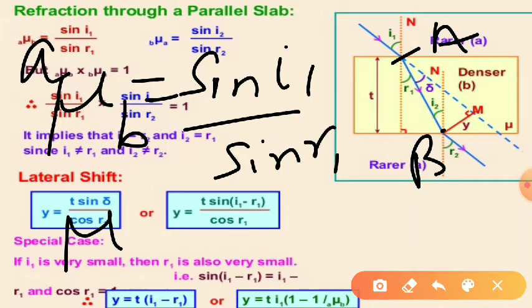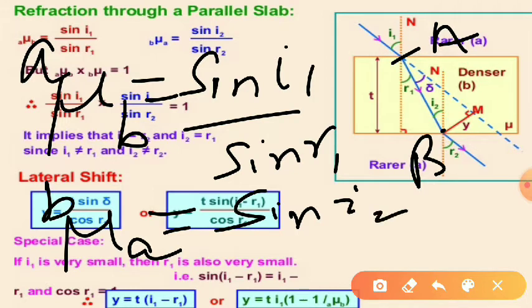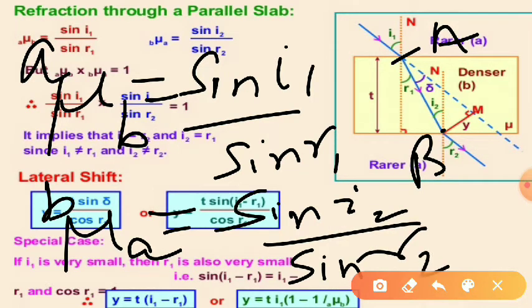And writing Snell's law at B, refractive index of second, that is A, with respect to first medium, that is B, is equal to sine i2 by sine r2.